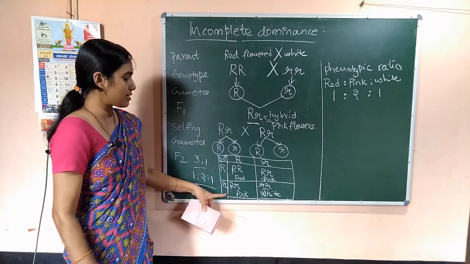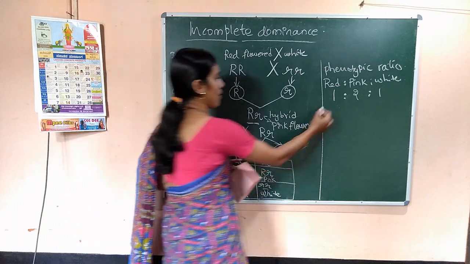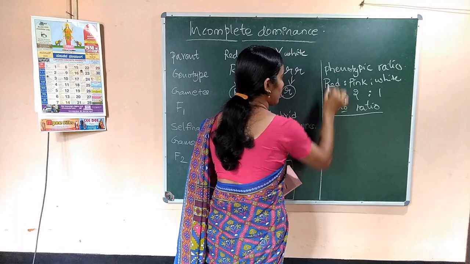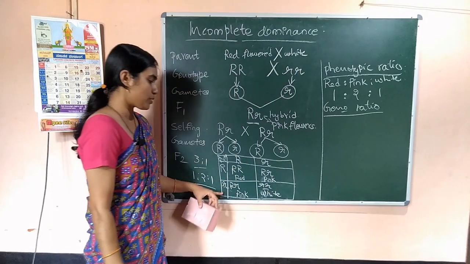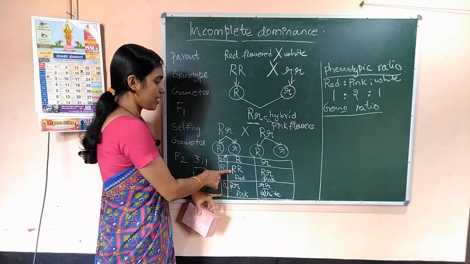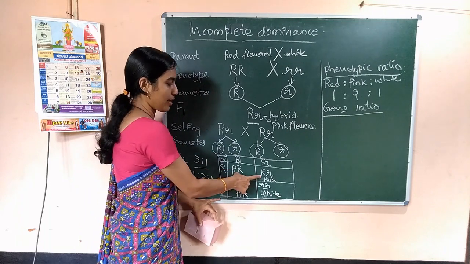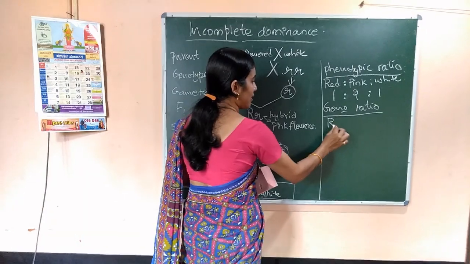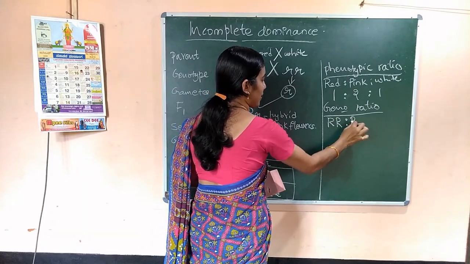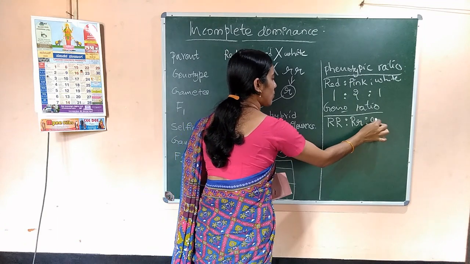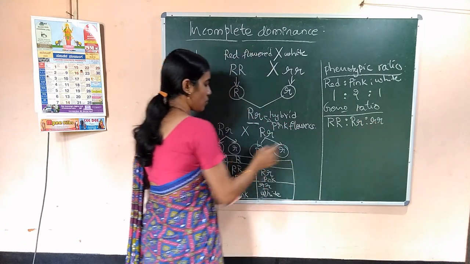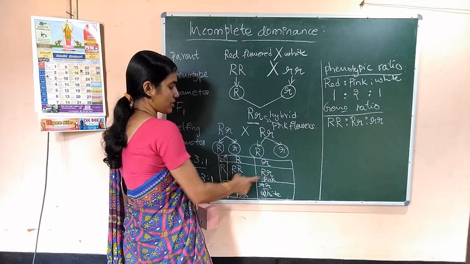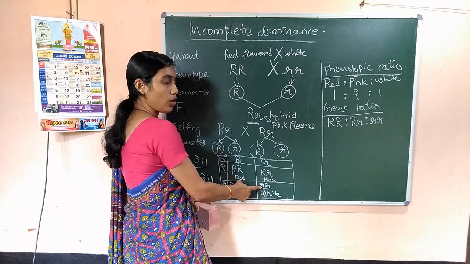And again, let us write the genotypic ratio now. Genotypic ratio. How many types of genotypes? 3. One is capital R capital R, capital R small r, and small r small r. So capital R capital R is to capital R small r is to small r small r. How many capital R capital R? 1. How many capital R small r heterozygous? 2. And small r small r, 1.